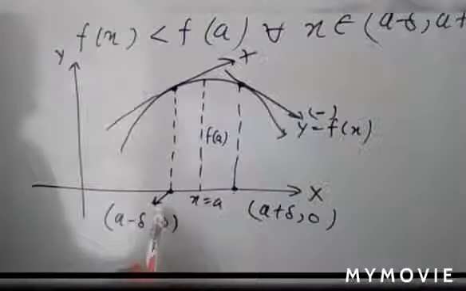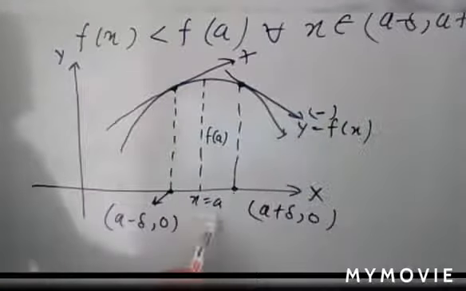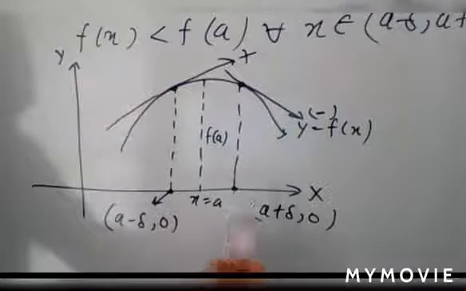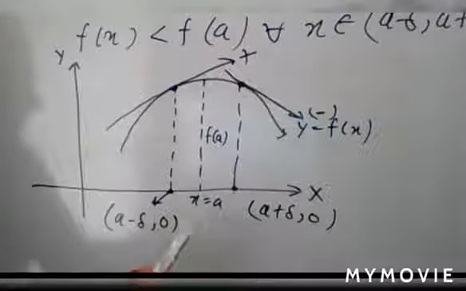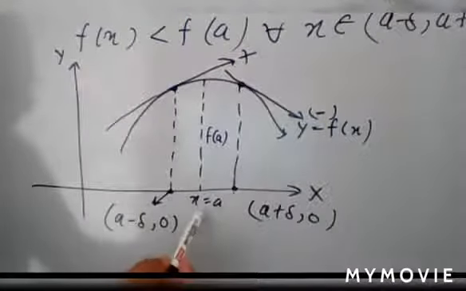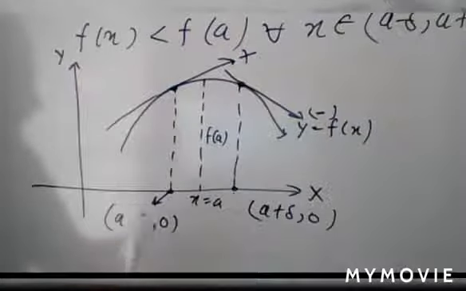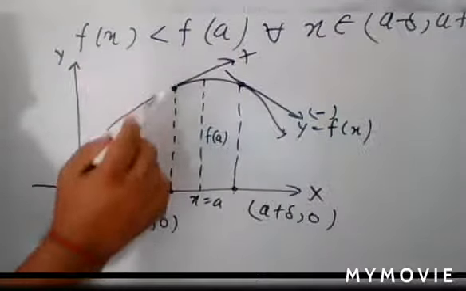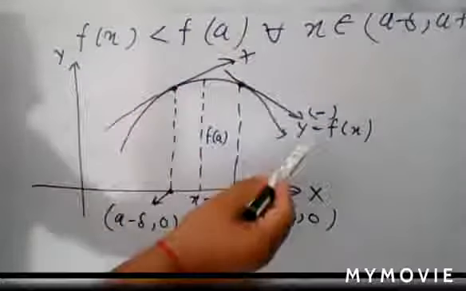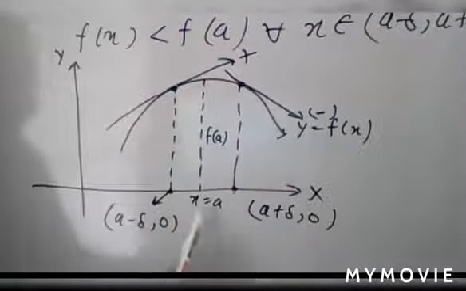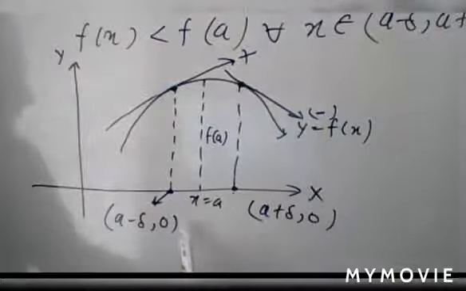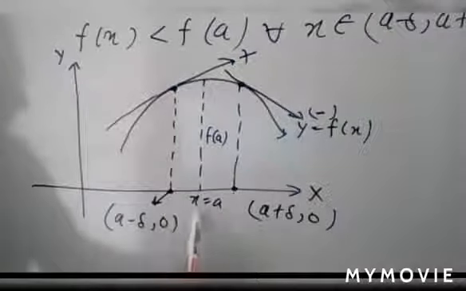Okay, so here you have a point which is slightly lesser than x is equal to a, and this point is slightly greater than x is equal to a. So by the first derivative method, x is equal to a is said to be a local maximum point if the sign of the derivative changes from positive to negative as x increases through a.